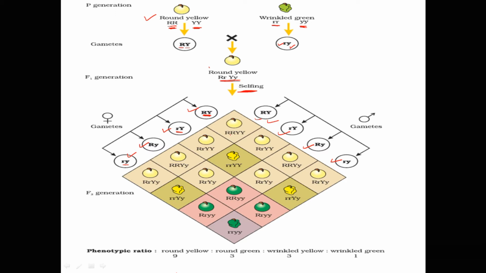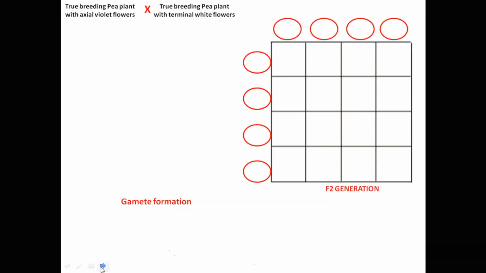After fertilization, the probable genotypes of the F2 plants are shown in this Punnett square. We obtain F2 plants with 4 different phenotypes: round yellow, round green, wrinkled yellow, wrinkled green, in the ratio of 9:3:3:1.